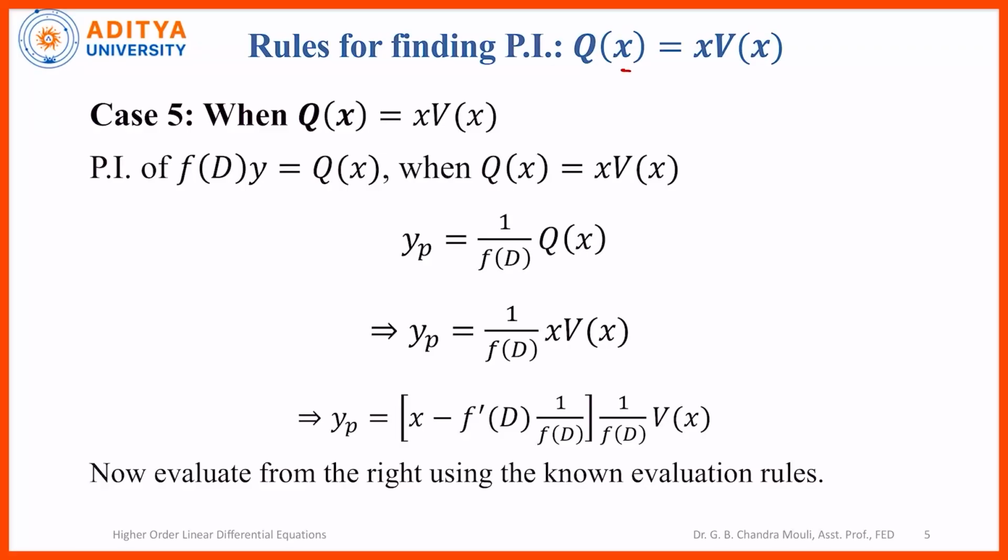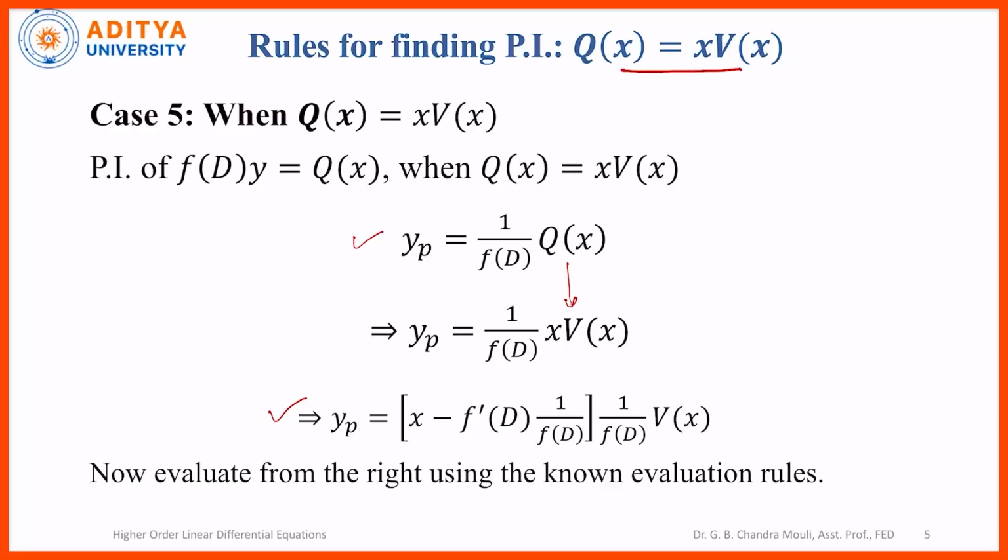Now when Q of x is equal to x into V of x, the particular integral is yp is equal to 1 by f of D of Q of x for the given equation, and Q of x is x into V of x. So the evaluation has a formula which is given by yp is equal to x minus f dash of D into 1 by f of D, of 1 by f of D of V of x. So this is the formula for yp when Q of x is x into V of x.